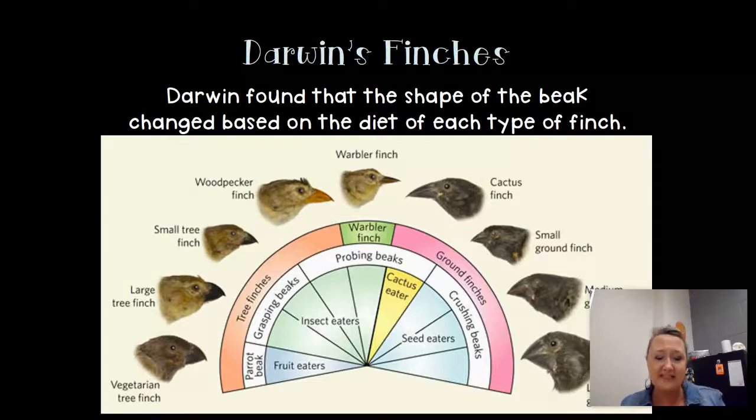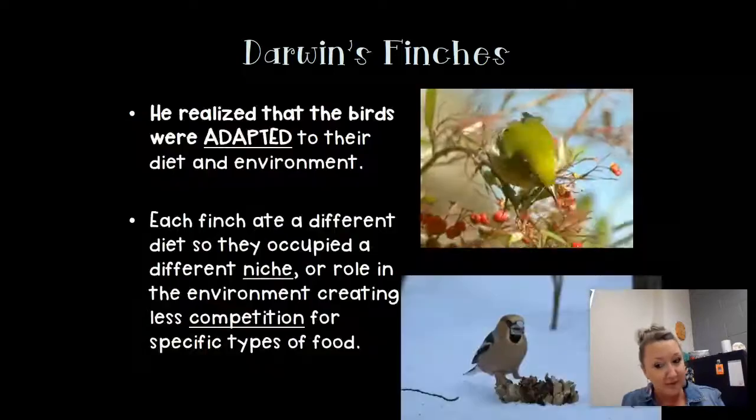There were different insect-eating finches, and the insect-eating finches had tougher beaks, right? Little shorter, tougher beaks, and maybe even one that had a woodpecker beak where it was longer so they could dig down into those little burrows where the insects would try to get away. They're very pointed because insects are very small, right? And so they could pinch them right up. And so those finches, he noticed, were really similar, but also really different.